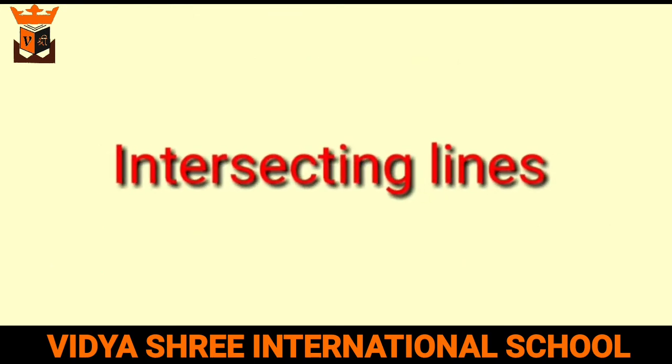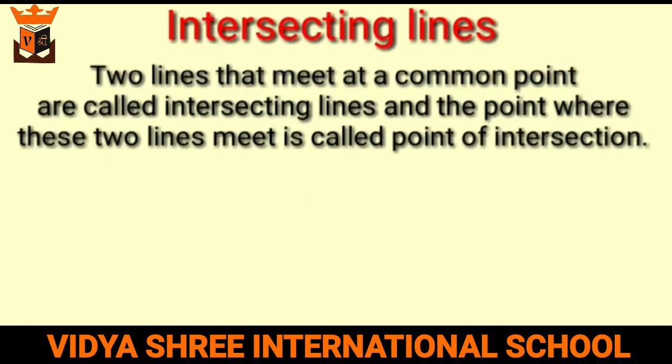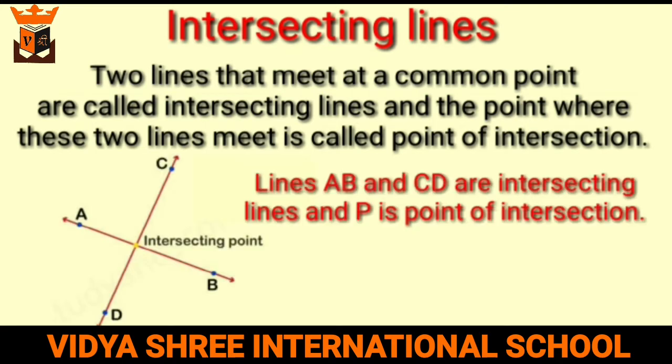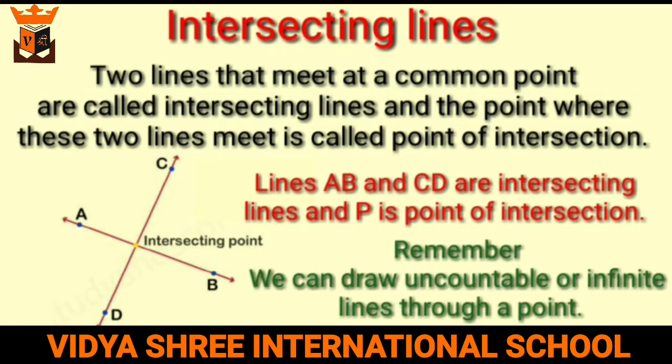Intersecting lines. Two lines that meet at a common point are called intersecting lines, and the point where these two lines meet is called the point of intersection. Lines AB and CD are intersecting lines and P is the point of intersection. Remember, we can draw uncountable or you can say infinite lines through a point.